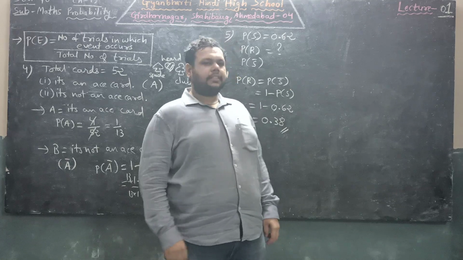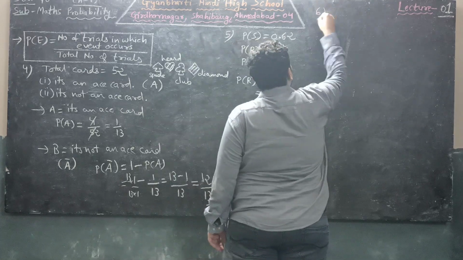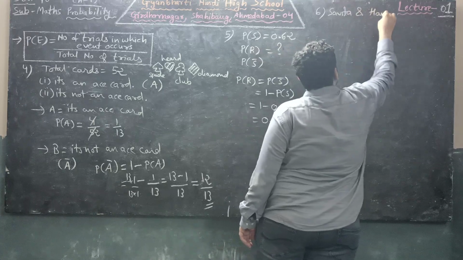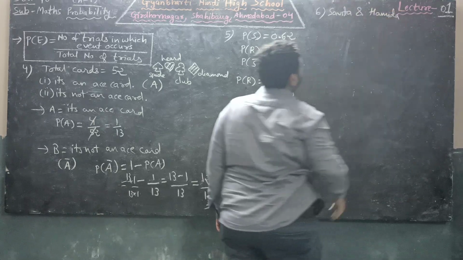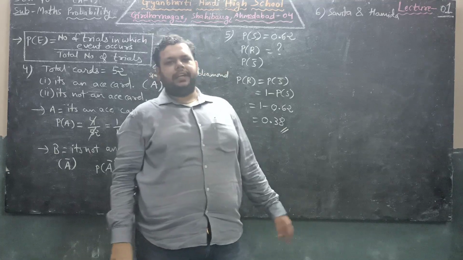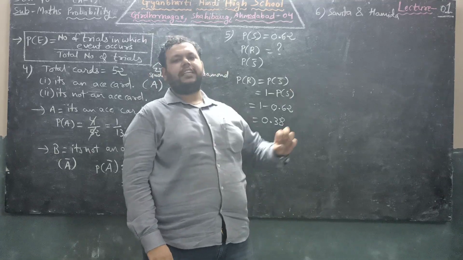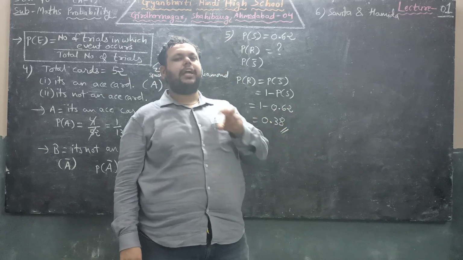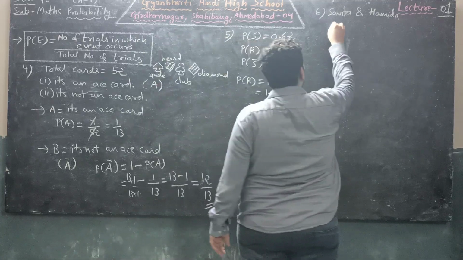Next question number 6. There are two friends, Savita and Hamida. Find the probability that both the friends have birthday on different days, and second one, they have birthday on same days.